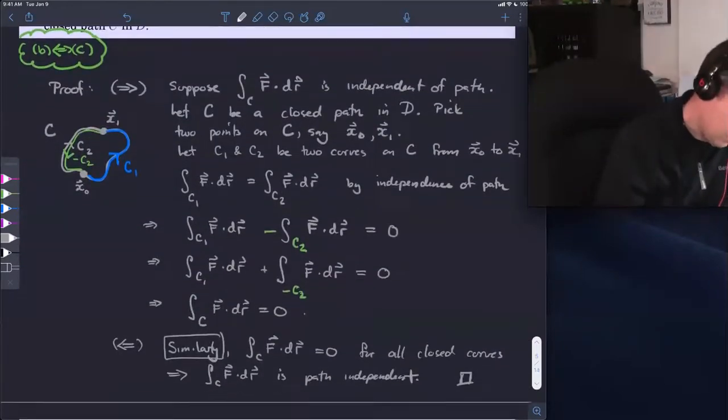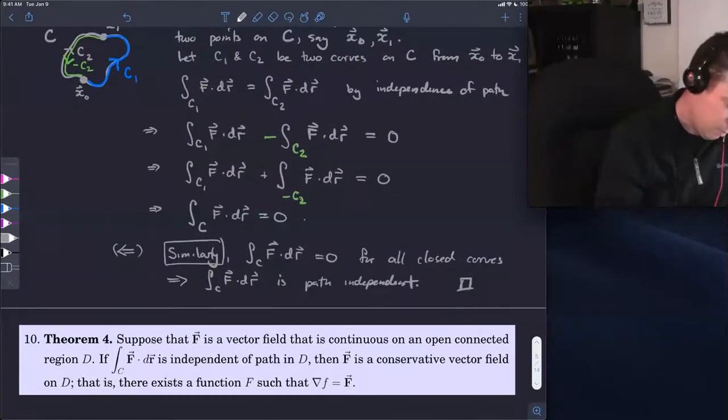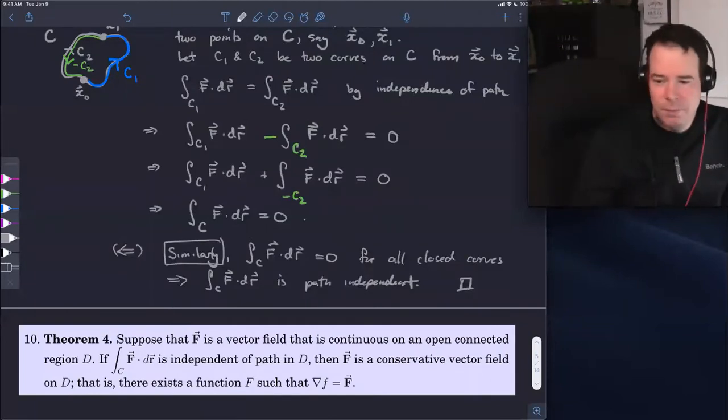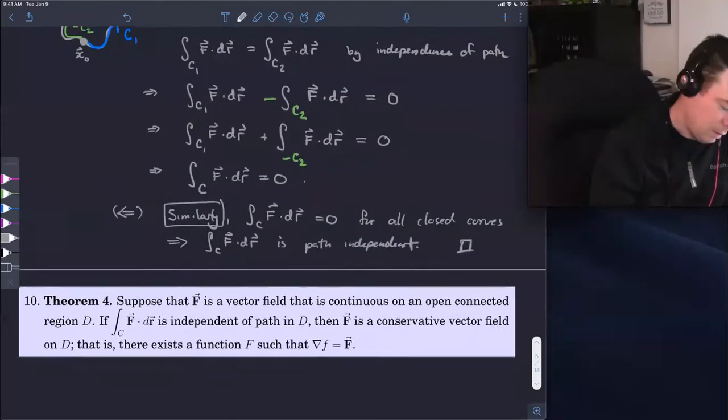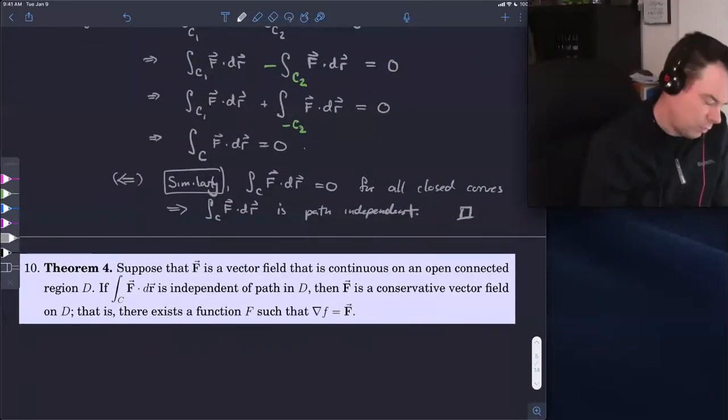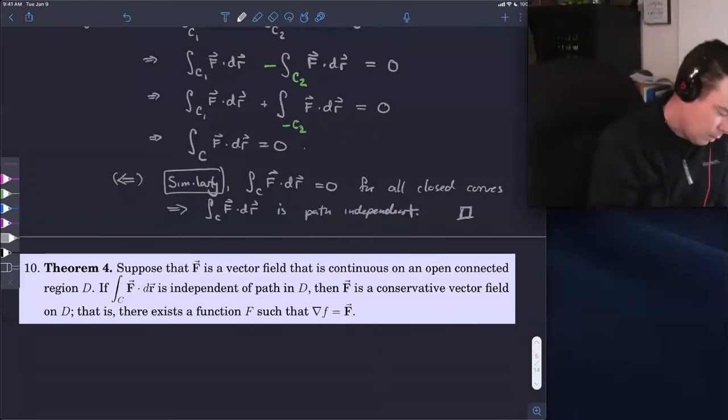And that's the next theorem. That's this theorem here, theorem 4. If F is a vector field, and we have to have a few assumptions on it, it's continuous on an open connected region D. If the integral is path independent, then F is conservative. So there's a potential function. So path independence implies the vector field is conservative. I will just refer to this as the proof is in the text. So you can have a read at the proof.